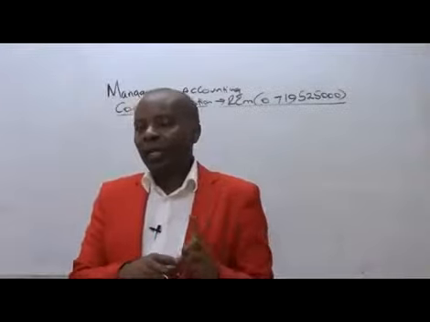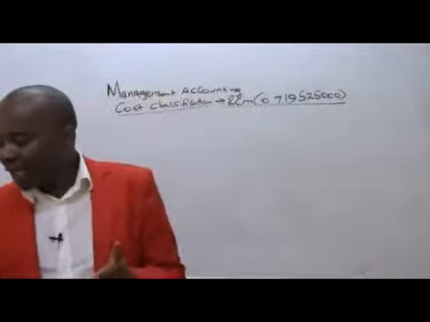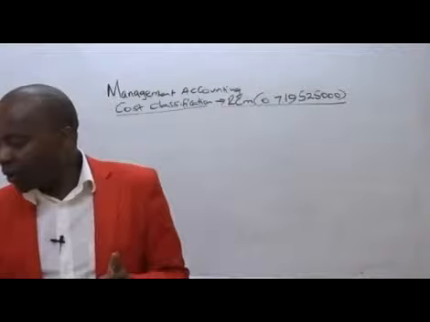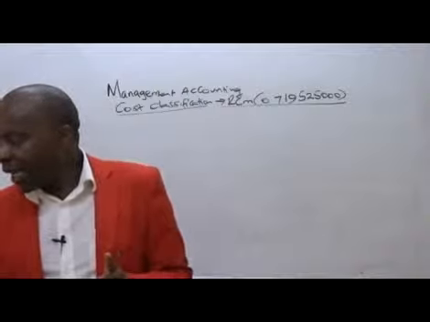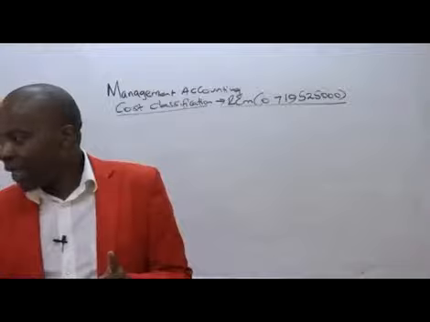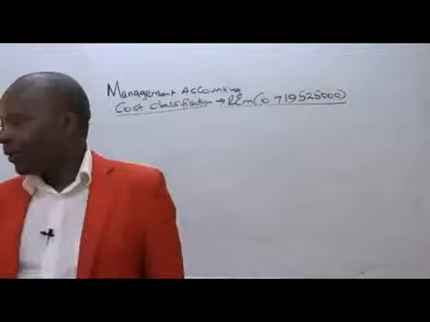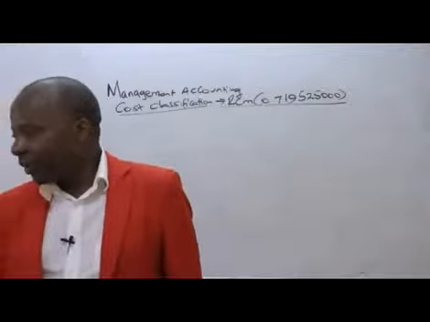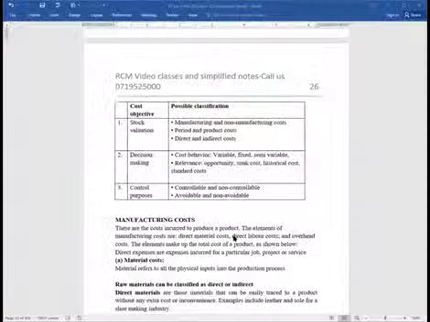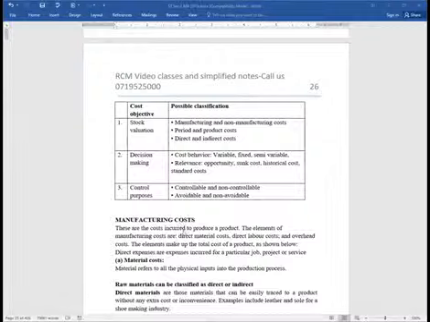But most importantly, what you're supposed to understand about manufacturing cost is this: these are costs incurred to produce a product.